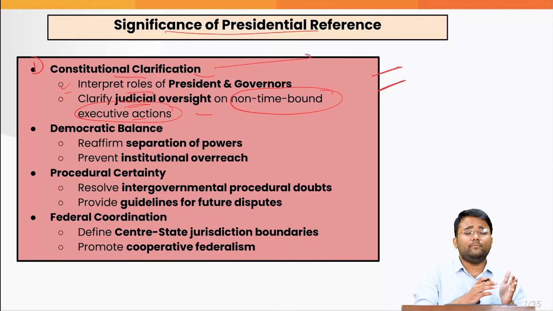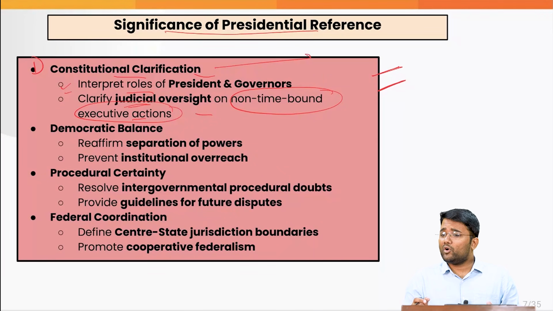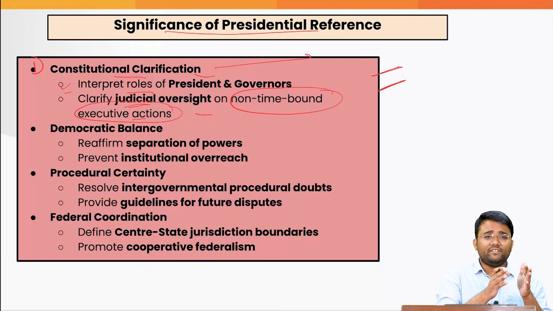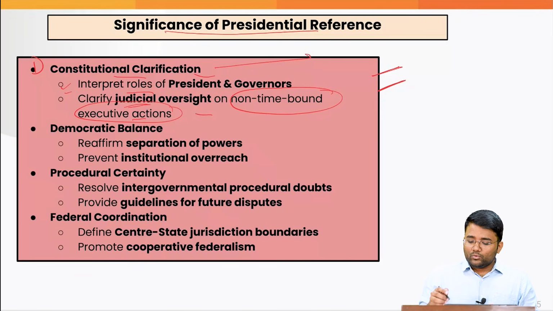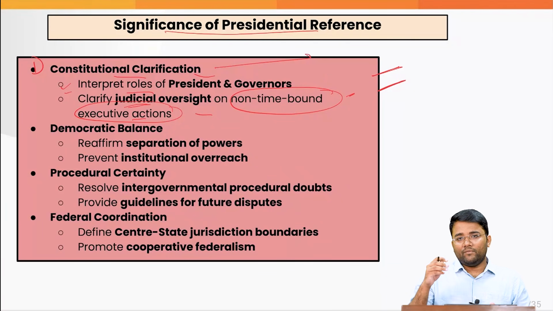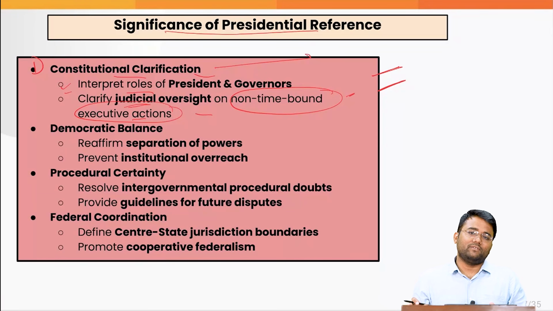There were some names pending before the executive which were cleared by the collegium way back. Again, why? Because there is no provision in the Constitution which explicitly says that within this time the executive should take a decision on the appointment of judges. So when there is a delay in the decisions of the executive, that leads to policy paralysis or impacts the governance of the country.